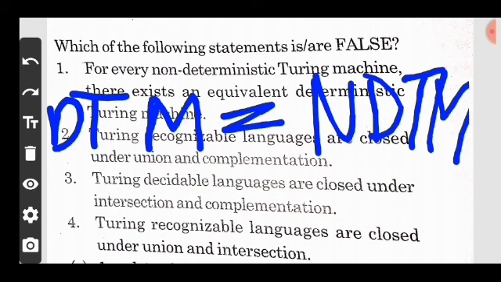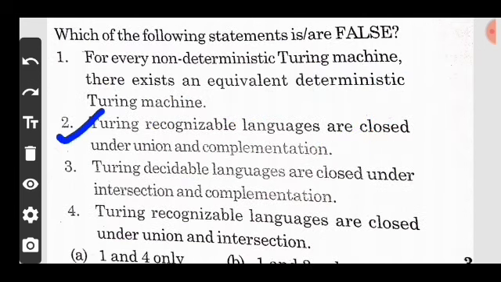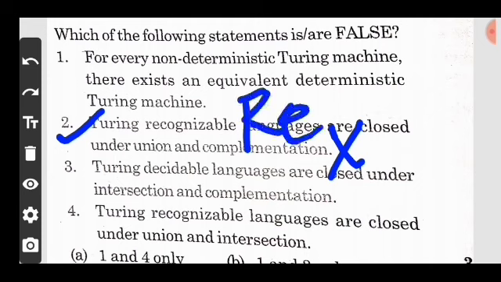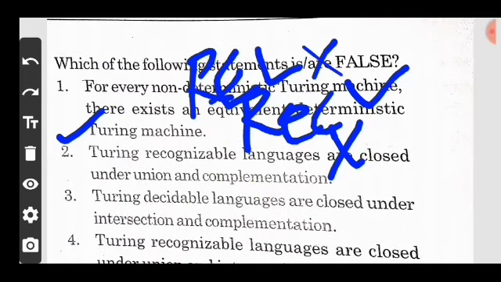So option A is your correct. Turing machine recognizable languages are closed under the union and complementation. So it is false, because from the perspective of the recursive language it is true, but from the perspective of recursively enumerable language it is false. So option B is false.